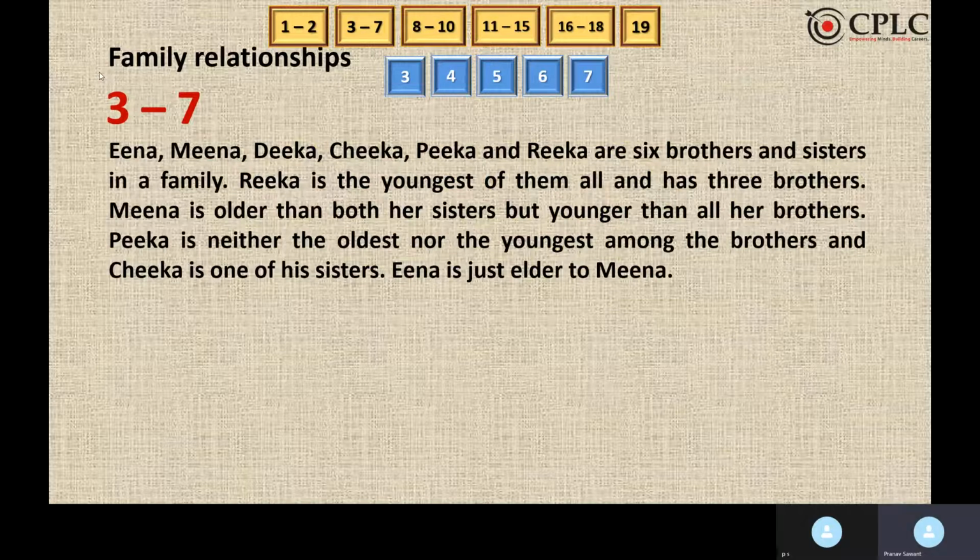Also Rika is the youngest and Meena is older than both her sisters and younger than all her brothers. Pika is neither the oldest nor the youngest among the brothers, and Chika is one of his sisters. Ina is just elder to Meena. So let's try to fit in the information.